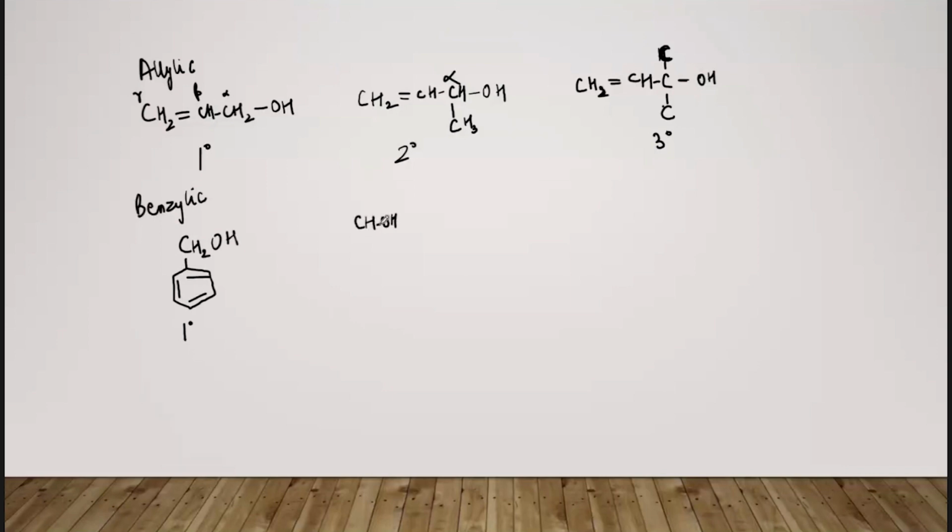Now if we have a compound of this form, okay, because it is attached to 2 carbon atoms, this and this, it is 2 degree benzylic. Now if we have this benzylic carbon, and this alpha carbon is attached to 3 carbon atoms, then this is a tertiary benzylic alcohol. Okay, achha,